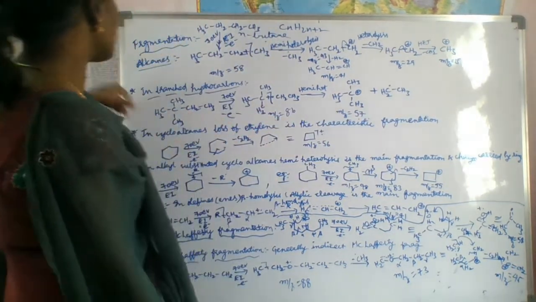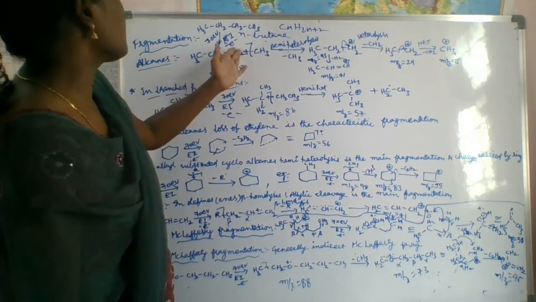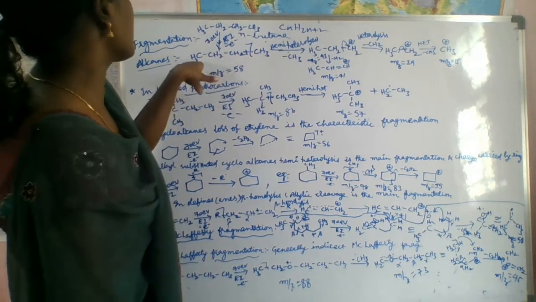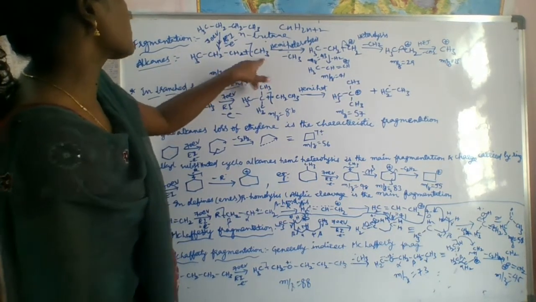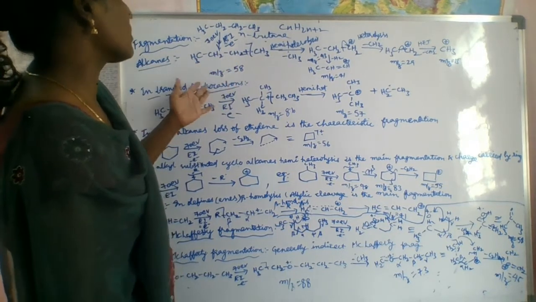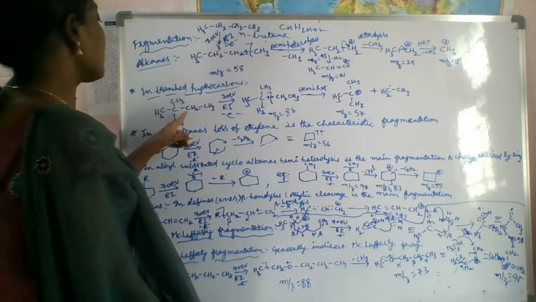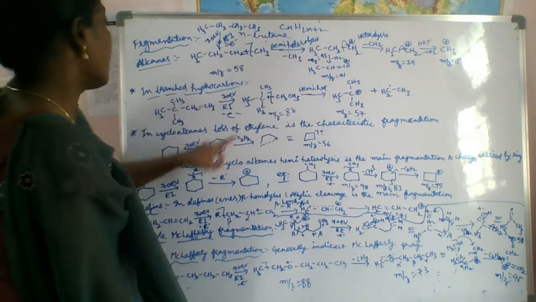So this is about branched hydrocarbons. The only difference is whether it is at this carbon or that carbon. We can show it everywhere, no problem, because CH3 is there on both sides. This is a symmetrical molecule, but I am showing it here for your convenience. But what happens is that at the branched carbon atom only, the molecular ion will be formed.